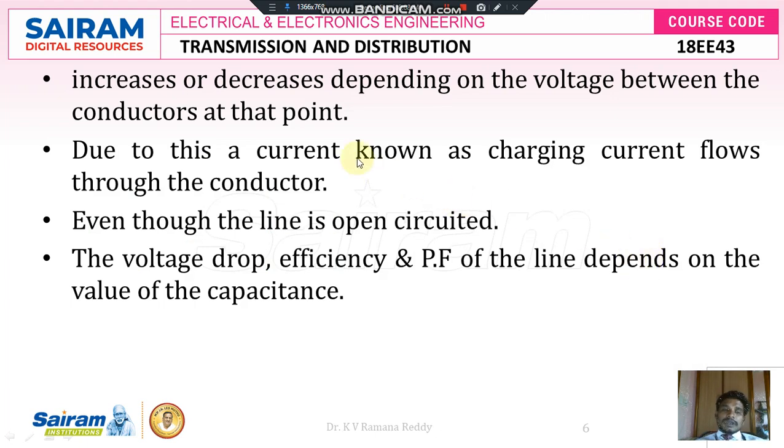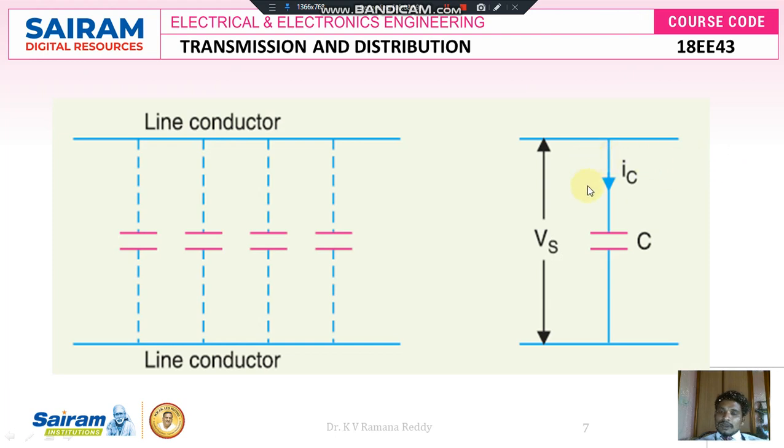Therefore, the capacitance of the given transmission line increases and decreases. It depends upon the voltage between the conductors at that point, and due to this, a current known as charging current flows through the conductor. Just look here. In this figure we can observe very clearly that the current flowing through this capacitor is called the charging current, represented as I suffix C.